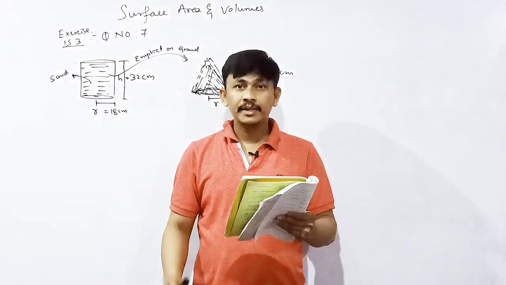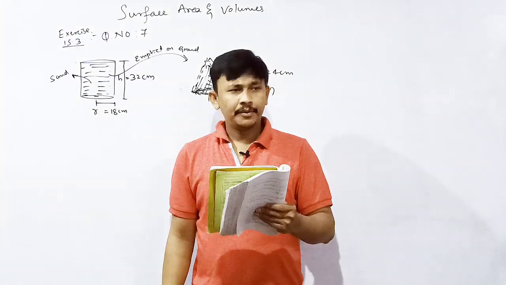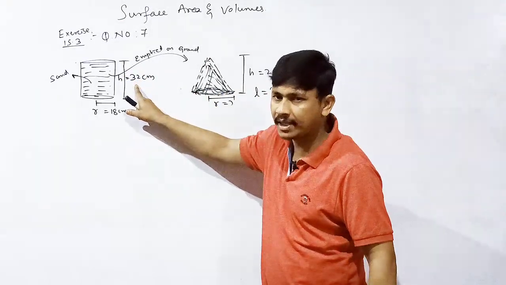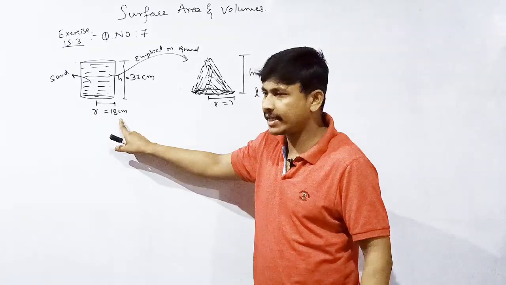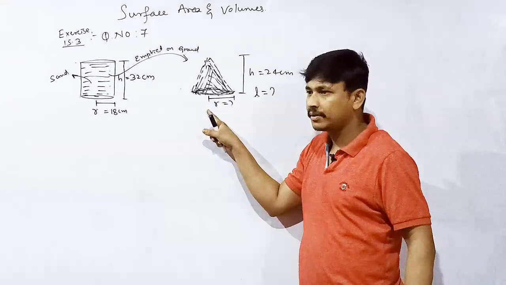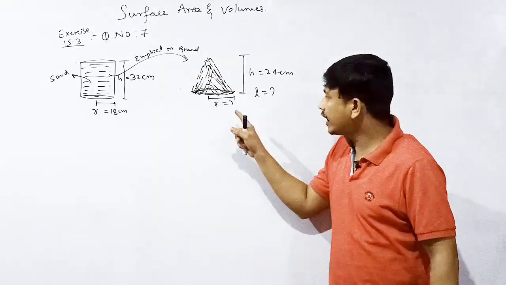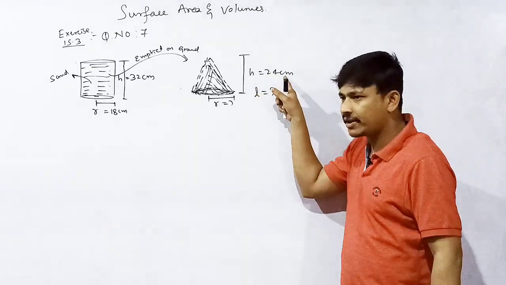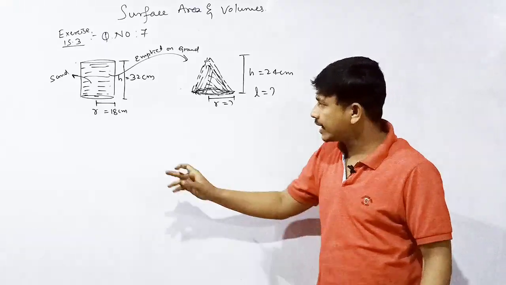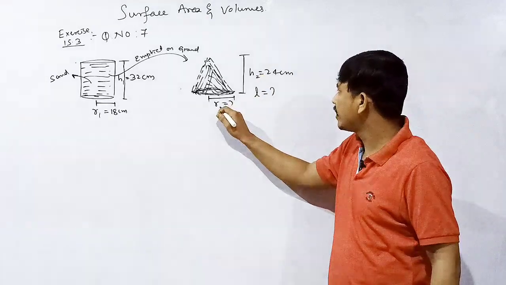Look, whichever you like. A cylindrical bucket of height 32 cm and base radius 18 cm is filled with sand and emptied on the ground. Then a conical heap is formed. The height of the conical heap is 24 cm. What we need to find out is the radius of the base. Consider these as R1, H1, R2 and H2.